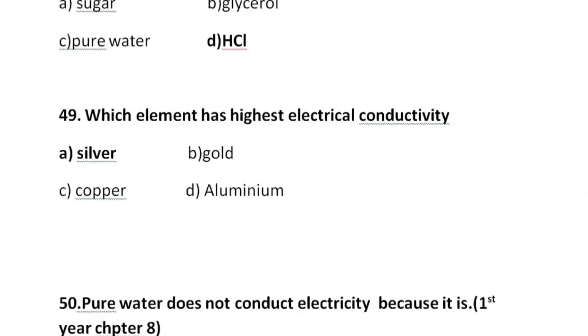49th MCQ is, which element has the highest electrical conductivity? Silver, gold, copper, aluminium. You know that when we talk about electrical conductivity, coinage metals, that is copper, silver, gold, show remarkable activity. And among these coinage metals, silver has the highest electrical conductivity. Then second is copper, followed by gold. So A option is correct here, that highest electrical conductivity is of silver.